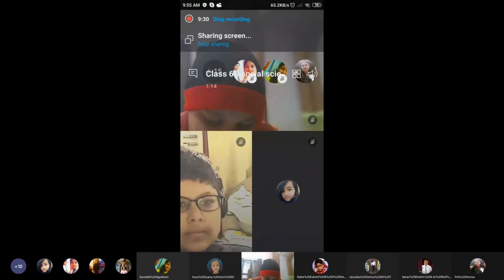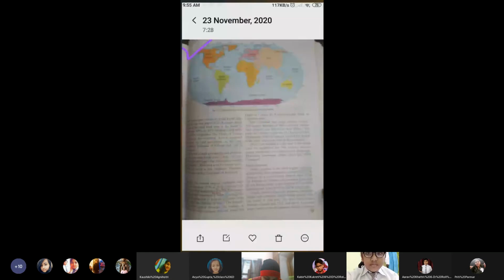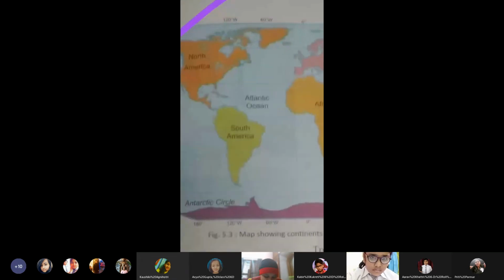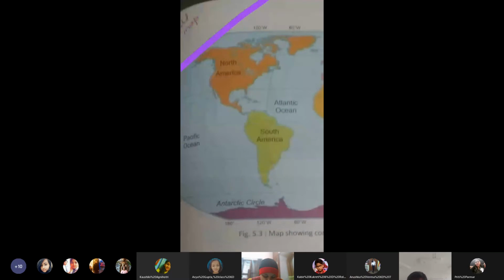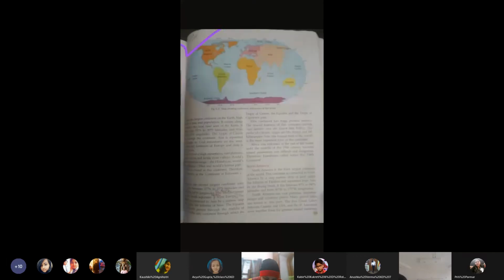Now, if I show you the map here, you will see these are the five major lakes which are present here. Okay, and these are the intensive water supply sources for North America. Then we move on to the next picture.